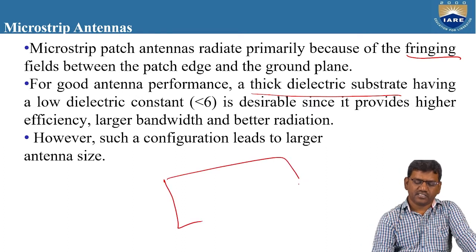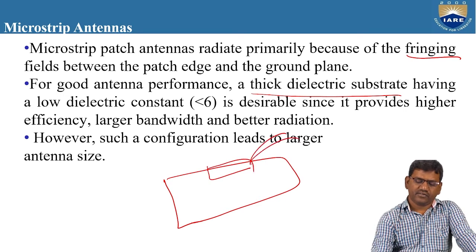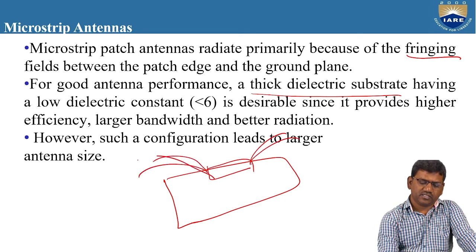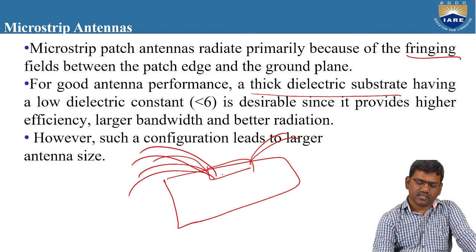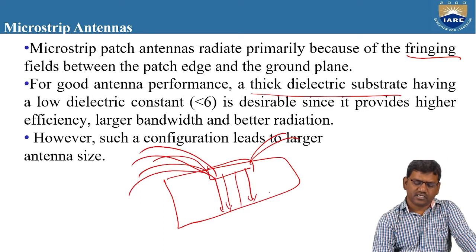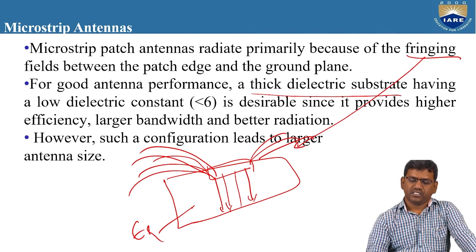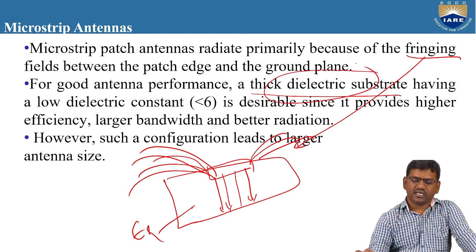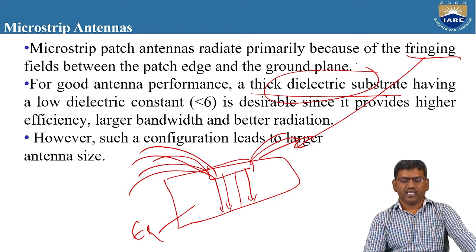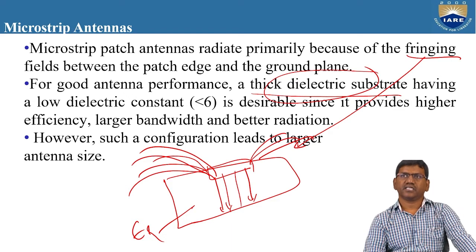Here, if you take this as a patch, this is known as the fringing effect, and some amount of radiation is coming backwards towards the substrate here. To increase the fringing effect, a dielectric constant of less than 6 is desirable.